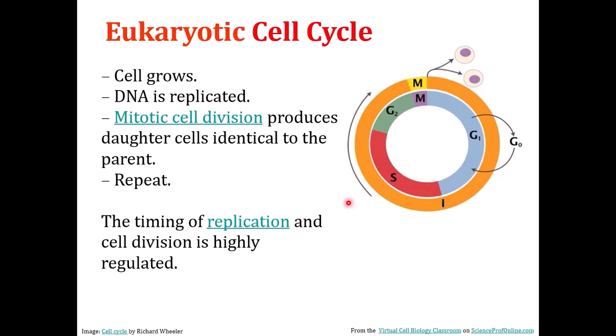Now, eukaryotic cell cycle. The general life cycle of a cell is it grows, it lives and produces children, or produces daughter cells, how we call it in biological terms, daughter cells. And so a cell has to grow, and this period of growth is called interphase.